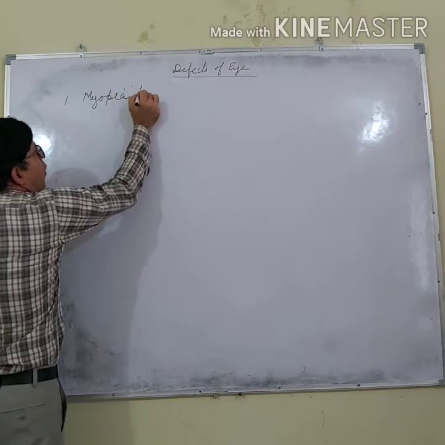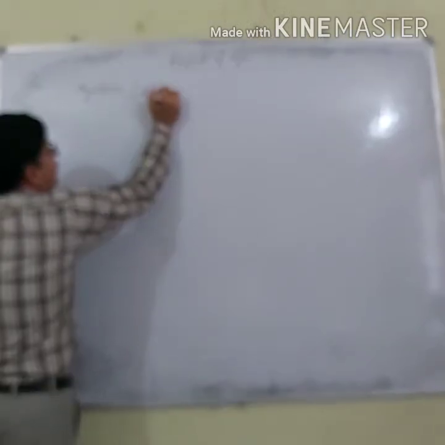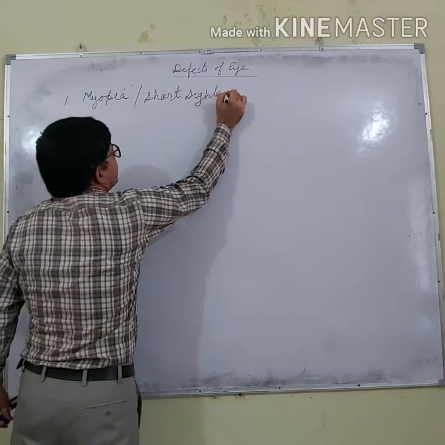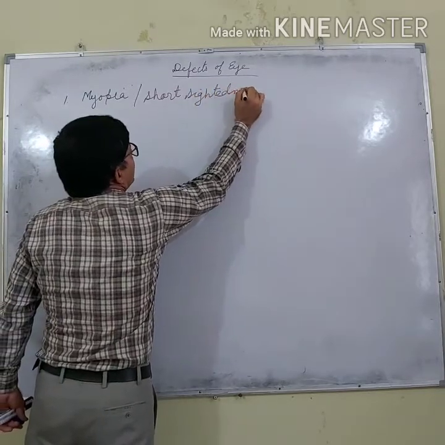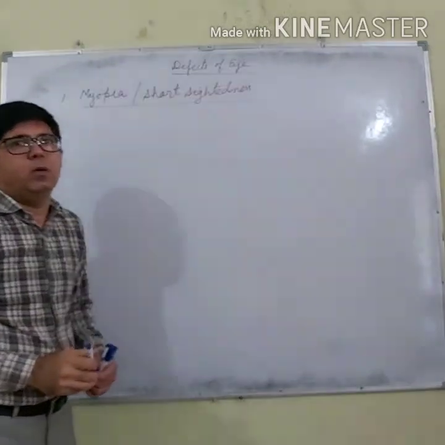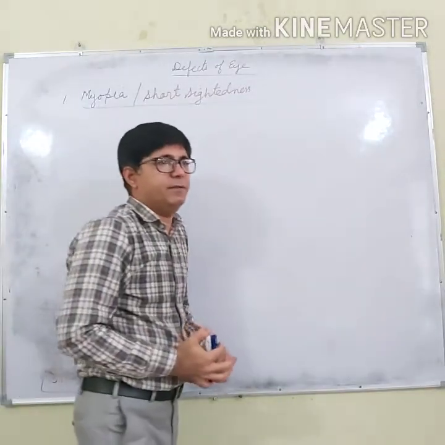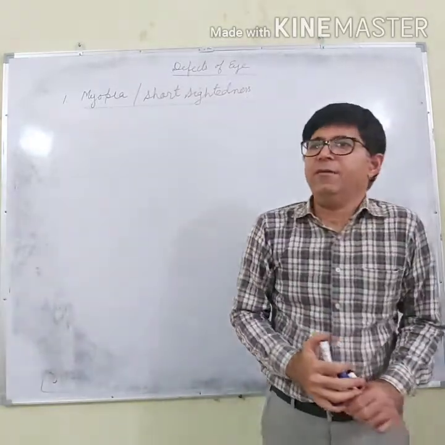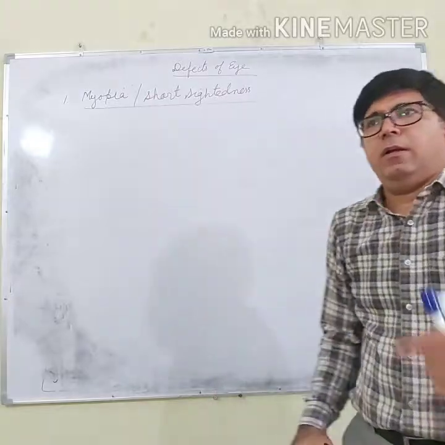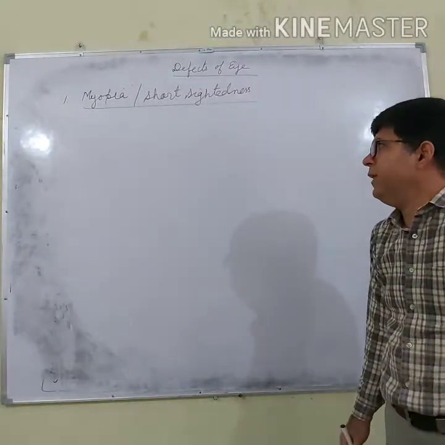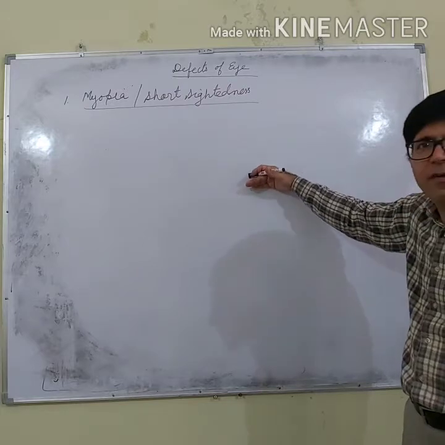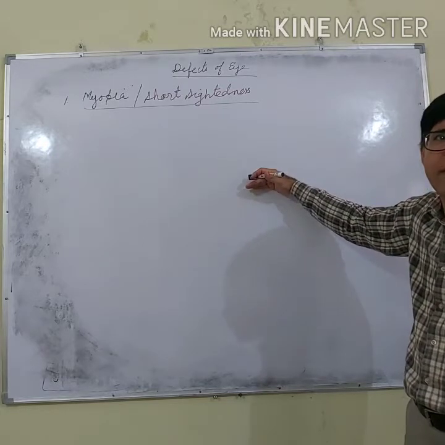Myopia or short-sightedness. What is the meaning of the term myopia or short-sightedness? Listen everyone. For example, a student is sitting on the last bench, but he is not able to see the words written on the whiteboard.